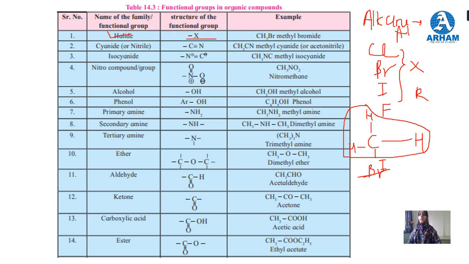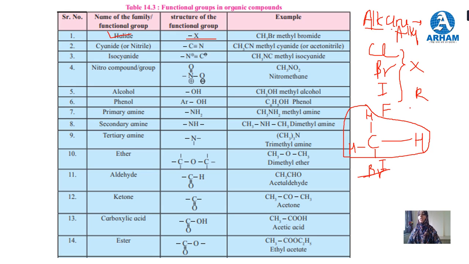Alkane to alkyl. Remember this: alkane to alkyl. When we remove one hydrogen from any alkane, it will form alkyl.